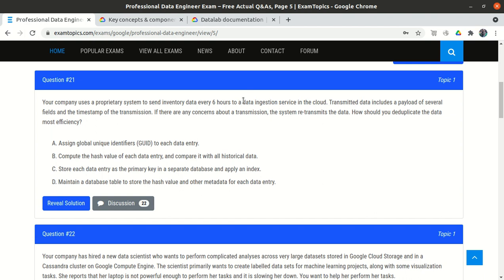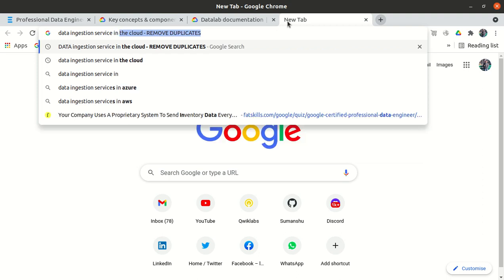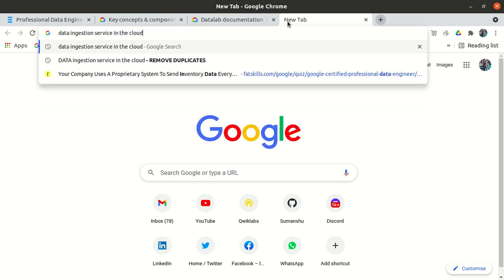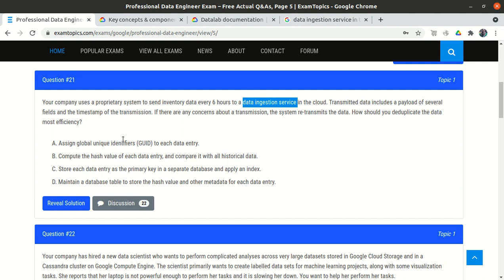Okay, so first we need to know what the ingestion service is. The data ingestion service has two services in GCP, one is Dataflow and the second is Dataproc. So data ingestion in the cloud is Dataflow or Dataproc, which can be used to take the data from the source and then put it into some destination table by doing some transformation. And the same thing is happening here.